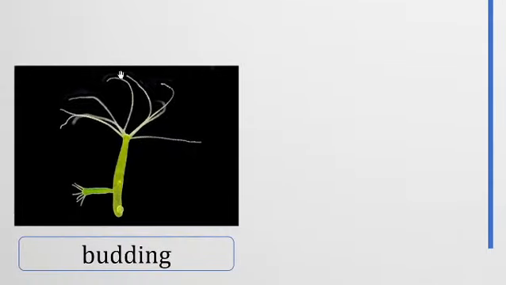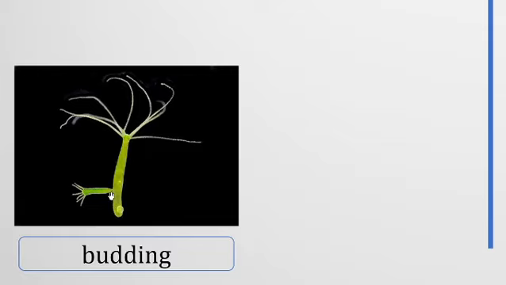Here we see a hydra, that is an aquatic animal. You can find it in a pond or even in an aquarium. It is a few millimeters long. It is producing an outgrowth in its body that is just similar to the mother hydra, and this newly produced outgrowth is called the daughter or baby hydra that is emerging out from the mother hydra.